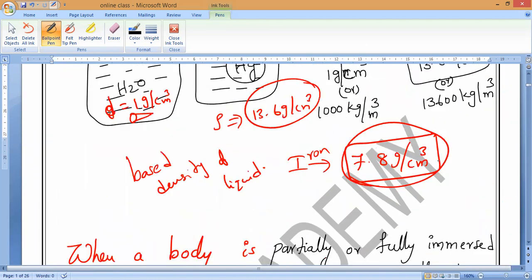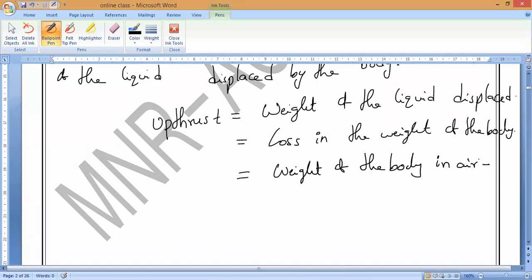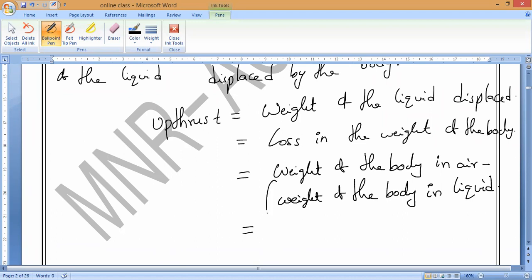So as I said, that is equal to the buoyancy force. Now, in place of loss in the weight of the body, what can I write? The weight of the body in air, the real weight, minus the weight of the body in liquid, the apparent weight. Where will it be more, in air or in liquid?